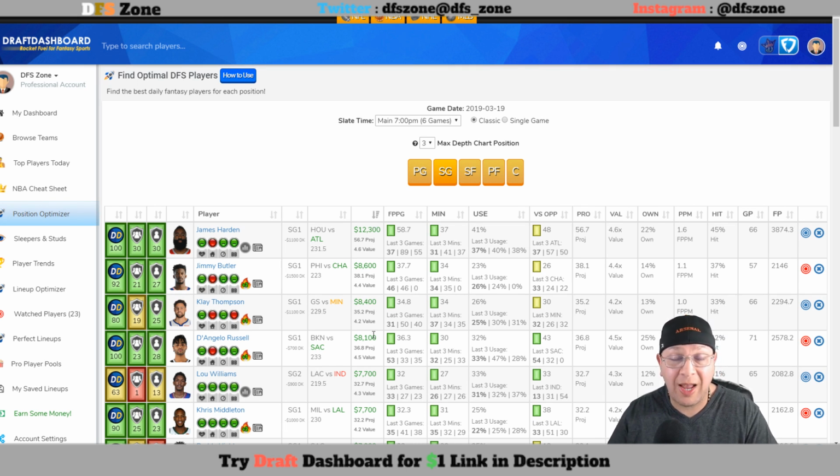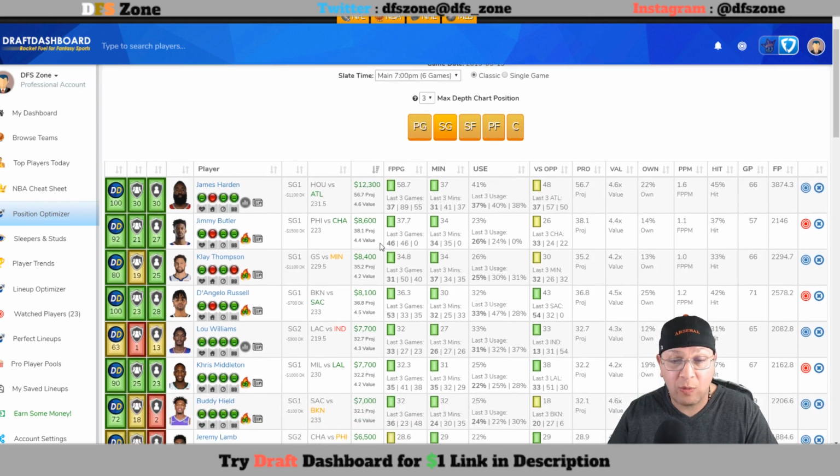And then, of course, there are a couple of nice plays here at shooting guard as well, starting with Jimmy Butler. No Embiid. Jimmy Butler's in play, $8,600. You need pretty much 43 to meet value. On DK, he's $7,100. That is crazy. So I think he's a good play on both platforms, but obviously that DK price just stands so far out. I think he is more of a DK play, but I do believe you can play him on FanDuel. I know I will have a little exposure to him on FanDuel.